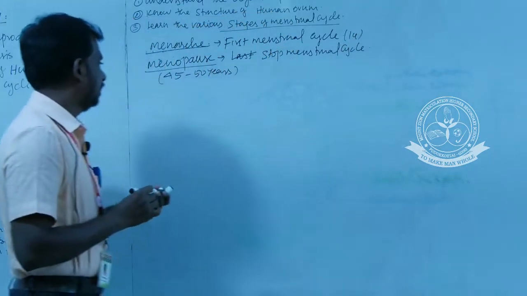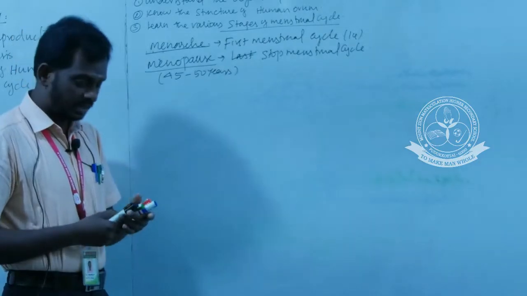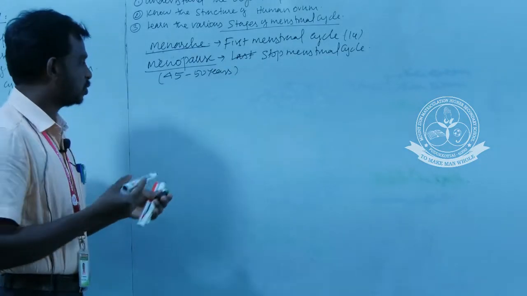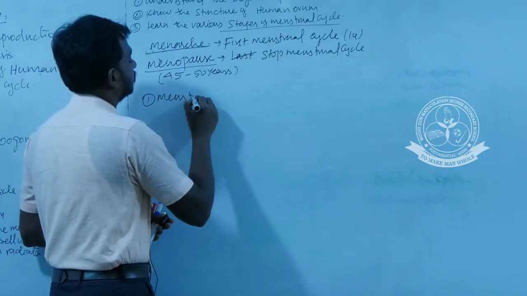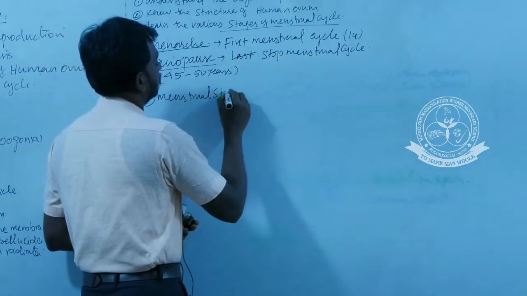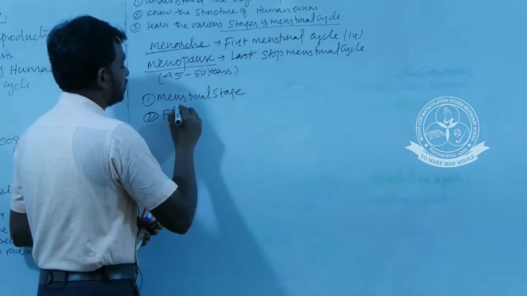Okay. Next, various stages of the menstrual cycle. There are 4 stages in a menstrual cycle. First one is the menstrual stage. Second one is the follicular stage.